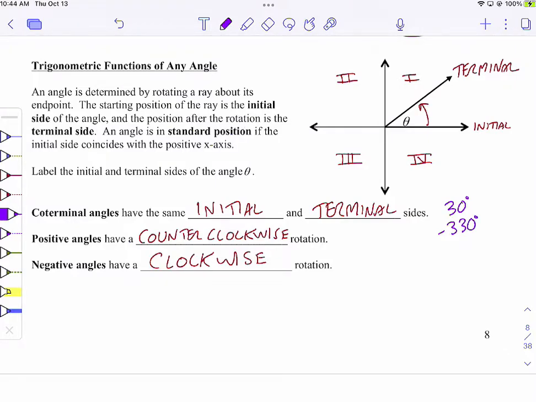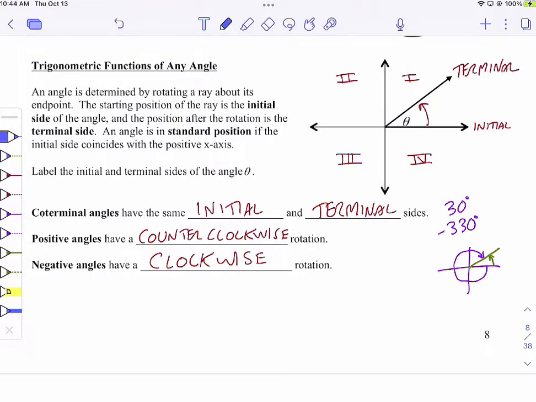Okay, let's think about that. Negative 330 would be turning this direction. It would go all the way around, and it'd be 30 degrees away from getting all the way around. And then 30 degrees would be 30 degrees of turn this way. Those would be coterminal. 30 and negative 330.